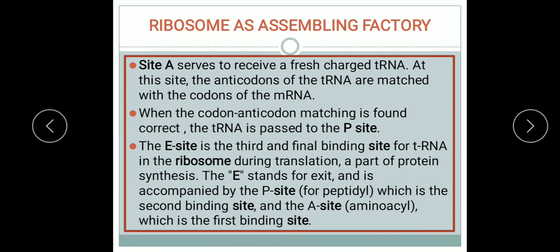So understood? Mainly you have to remember 2 sites, P site and A site. A, the 1st site, receives the fresh charged tRNA, and then the P site is the one to which the tRNA from the A site is translocated.